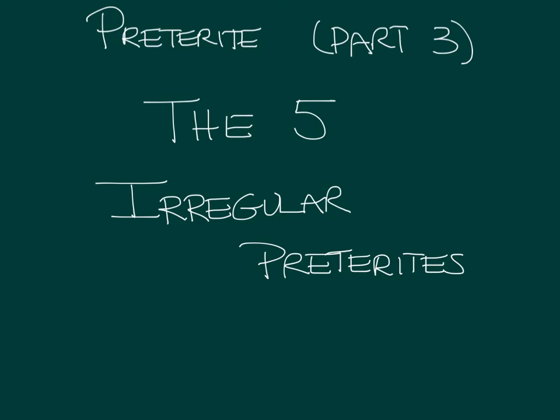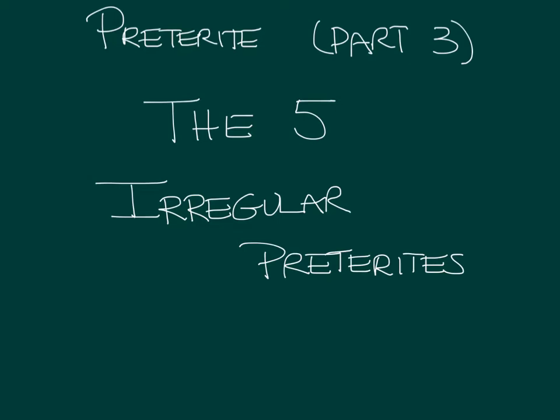Okay, kids, so now we're on to Preterite Part 3. In Preterite Part 1, we explored the regular preterite, AR verbs, and ER and IR, which share the same endings. And in the second part, we explored verbs that end in car, gar, and zar, and how and why they change in their yo forms.